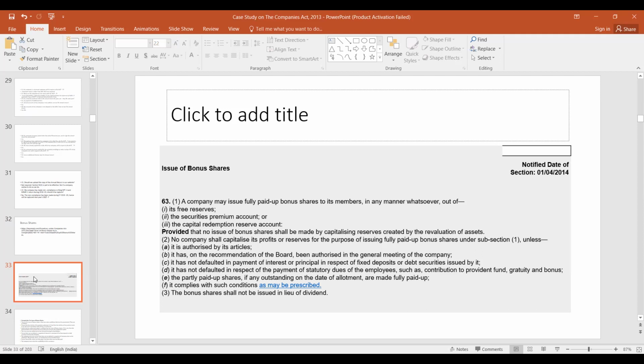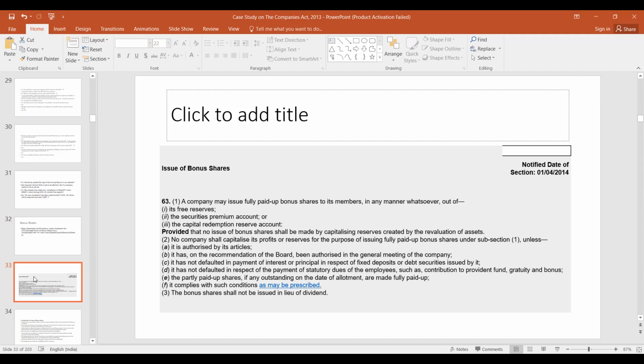So if your assets were earlier 100 crores, now you have got them revalued at 300 crores, and that 200 crores you have shifted to capital redemption reserve, then you cannot issue bonus shares out of that capital redemption reserve account, which has been created by capitalizing reserves created by revaluation of assets. Then no company shall capitalize its profits or reserves for the purpose of issuing fully paid up bonus shares unless, first of all, you have to be authorized by the articles. Then it has, on the recommendation of the board, been authorized in the general meeting of the company.